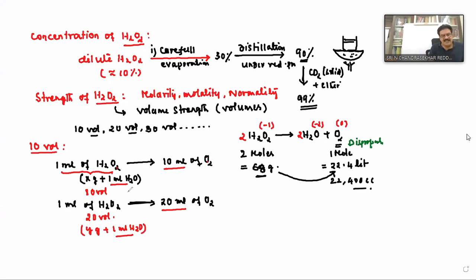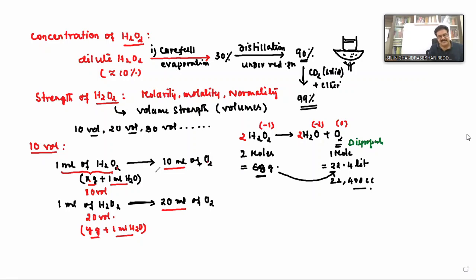Means then it depends on what? The weight of hydrogen peroxide present in this 1 ml water. So X grams here and Y grams here, which is expected to be more, exactly double. Why? Because we are keeping the volume of solvent constant and we are making the concentration double, means the solute should be doubled, isn't it clear? We can calculate what X and Y are here. Is it clear?